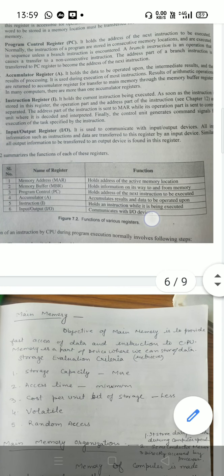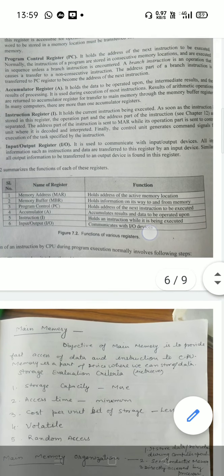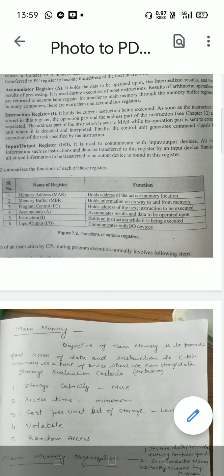ब्रीफ में टेबल में समराइज किया हुआ है. मेमोरी एड्रेस रजिस्टर होल्ड द एड्रेस ऑफ एक्टिव मेमोरी लोकेशन. मेमोरी बफर रजिस्टर holds information on its way to and from the memory. Program counter register holds the address of the next instruction to be executed. Accumulator register stores results and data to be operated on. Instruction register holds the instruction while it is being executed. And input output register communicates with the input output devices.